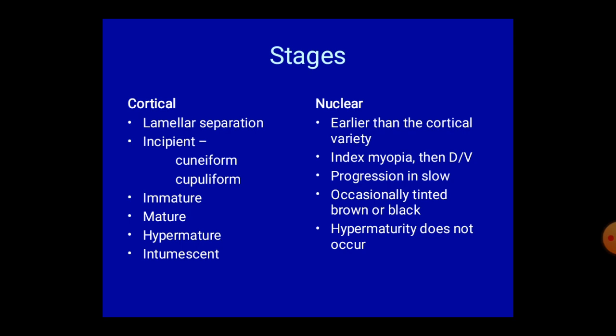The next stage is hypermature cataract. There are two types of hypermature cataract. One is Morgagnian and another is sclerotic. In Morgagnian cataract, the whole cortex becomes liquefied and the nucleus sinks to the bottom of the capsular bag. And in sclerotic cataract, the lens becomes inspissated due to loss of fluid, the capsule becomes shrunken and the zonules become taut, so there is a chance of subluxation.